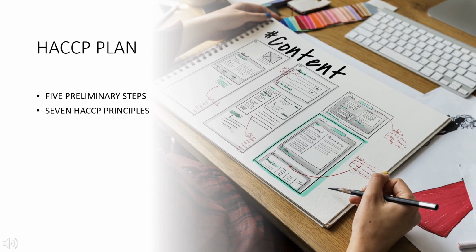HACCP plan. To conduct a HACCP plan successfully, we must follow some rules and regulations. For that, there are 5 preliminary steps and 7 principles. So, let's see what they are.